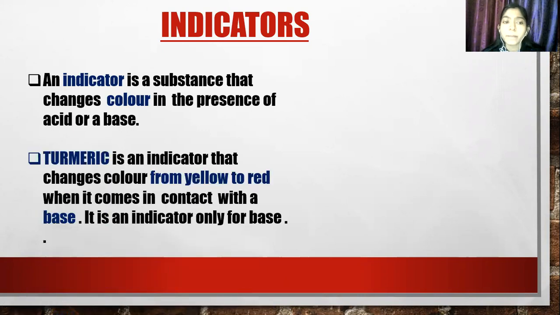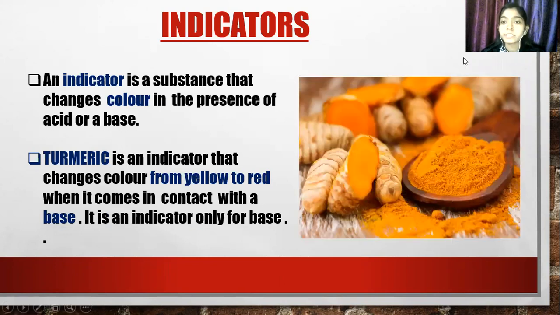Okay. So example like turmeric. You all know turmeric? Okay, so see, this is turmeric. Turmeric is an indicator that changes color from yellow to red when it comes in contact with a base. It is an indicator only for base.